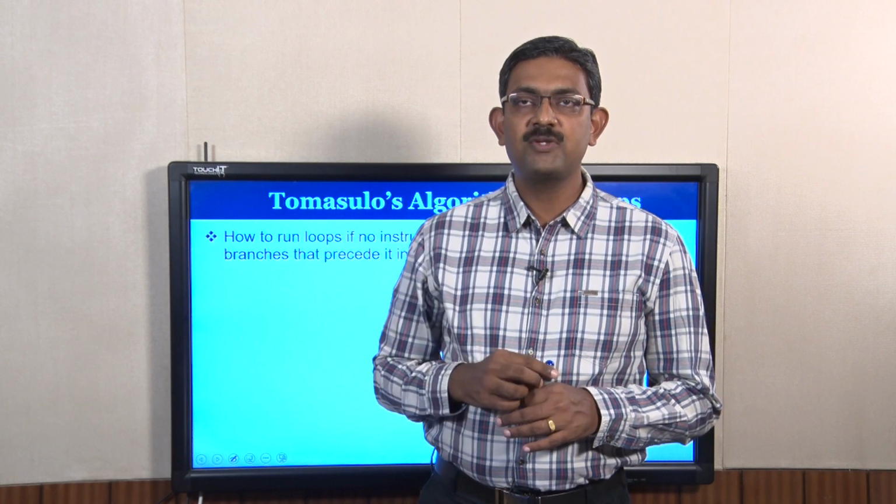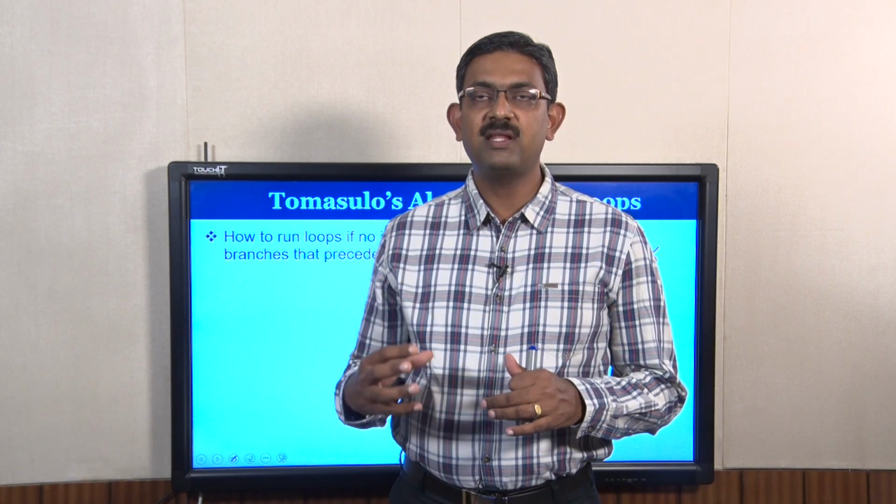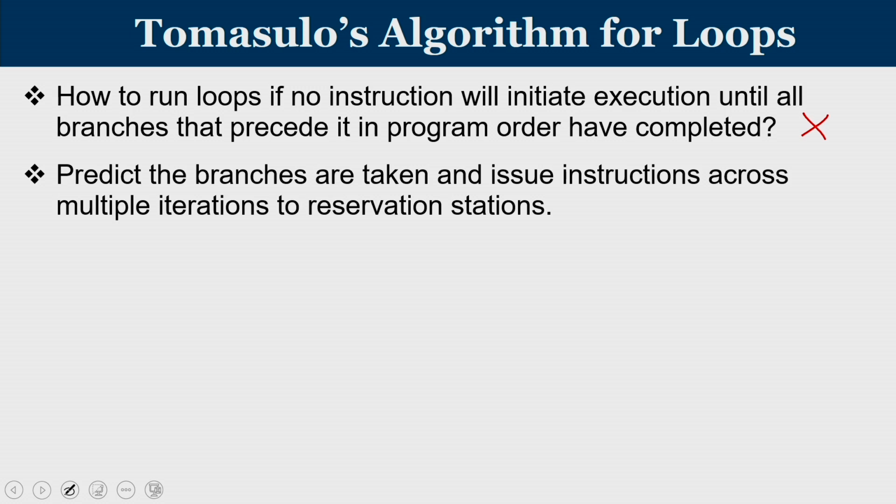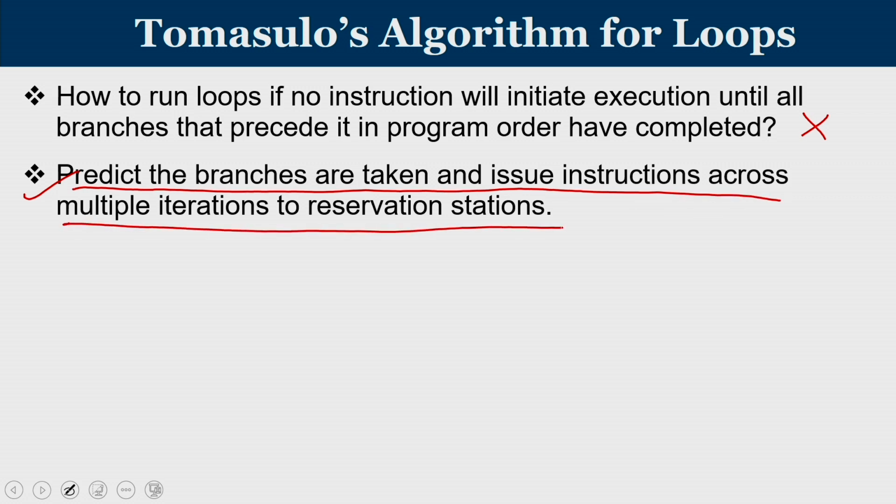But in Tomasulo's algorithm, you cannot execute speculative instructions. So, what we can do is, here is the role of a branch predictor. You predict the branches are taken and issue instructions across multiple iterations.